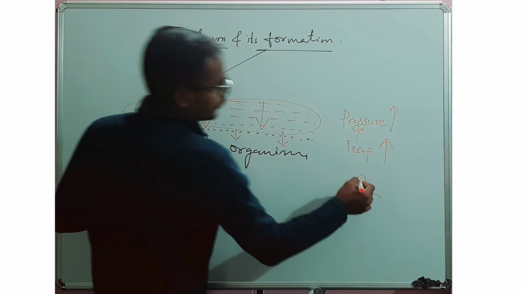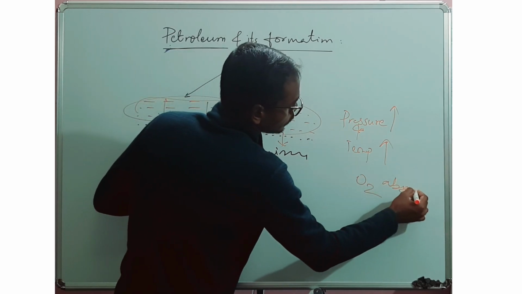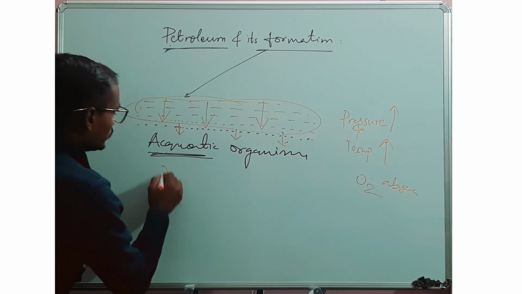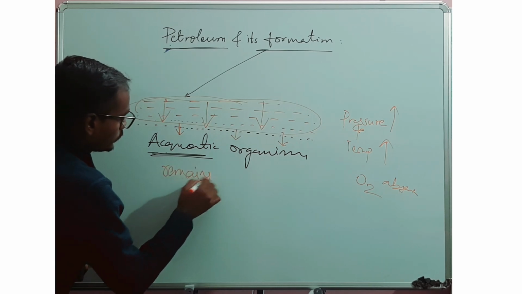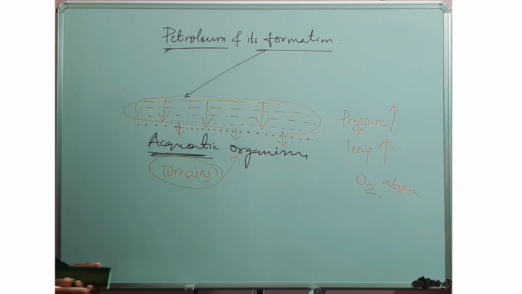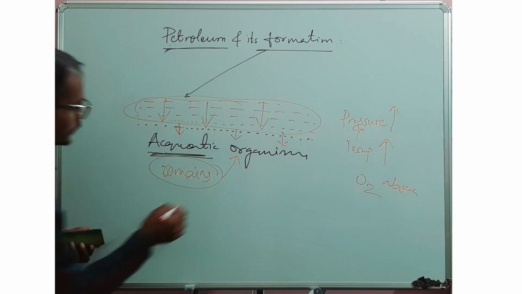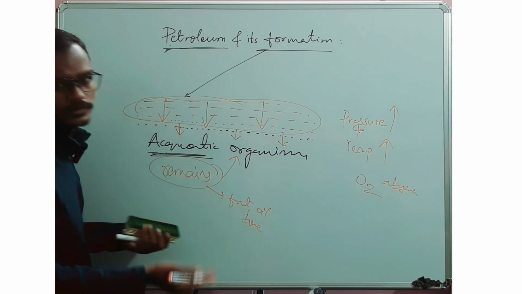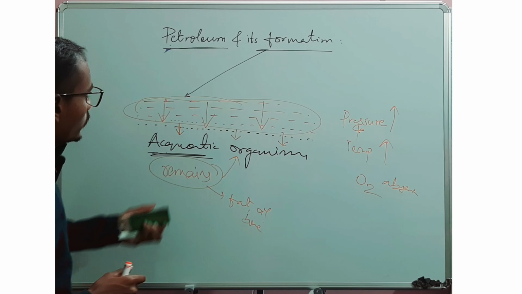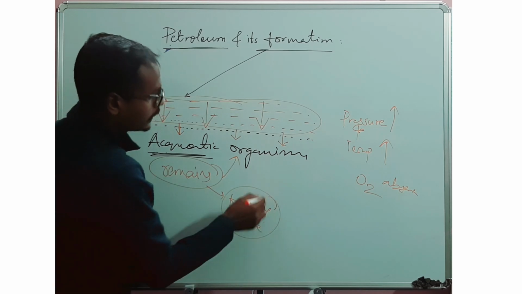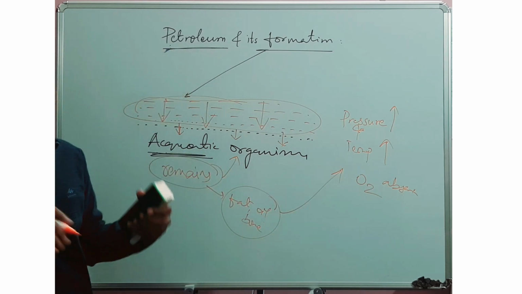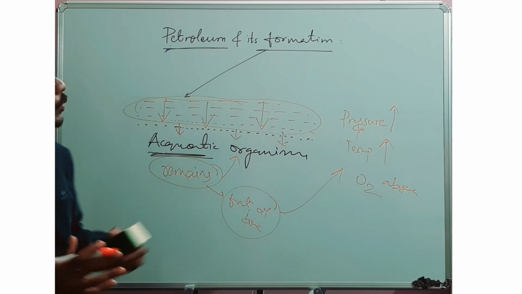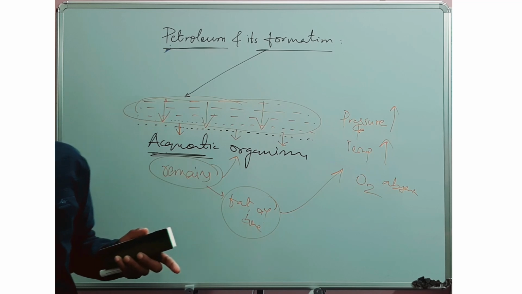Because of this absence of oxygen, and the high pressure and temperature, these remains of organisms, the animal fat, oil, bones, all these things, under this condition, within millions of years, turned into petroleum, crude oil.